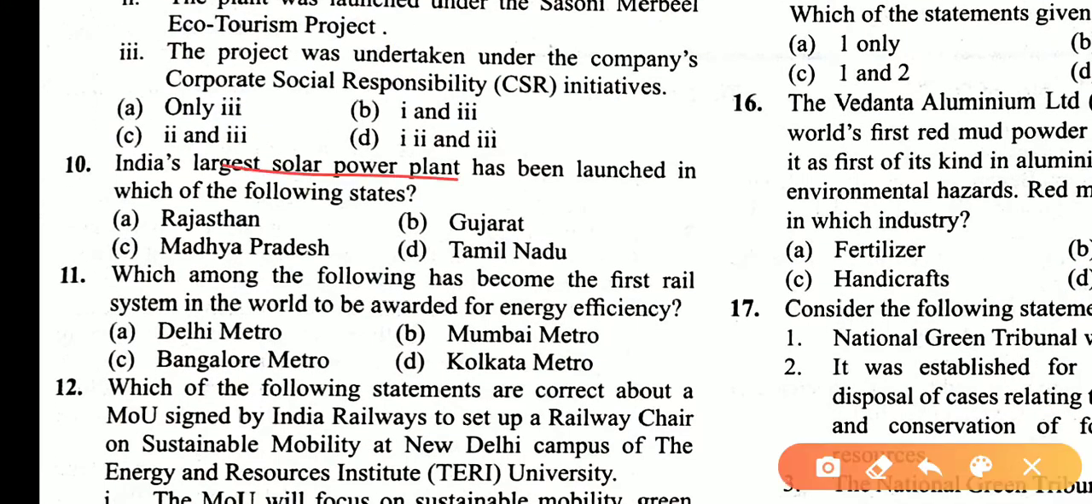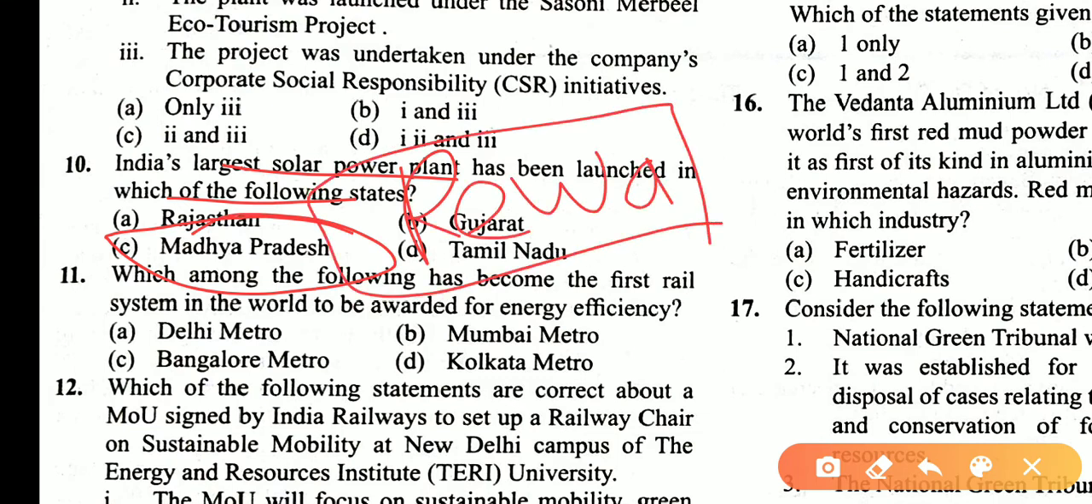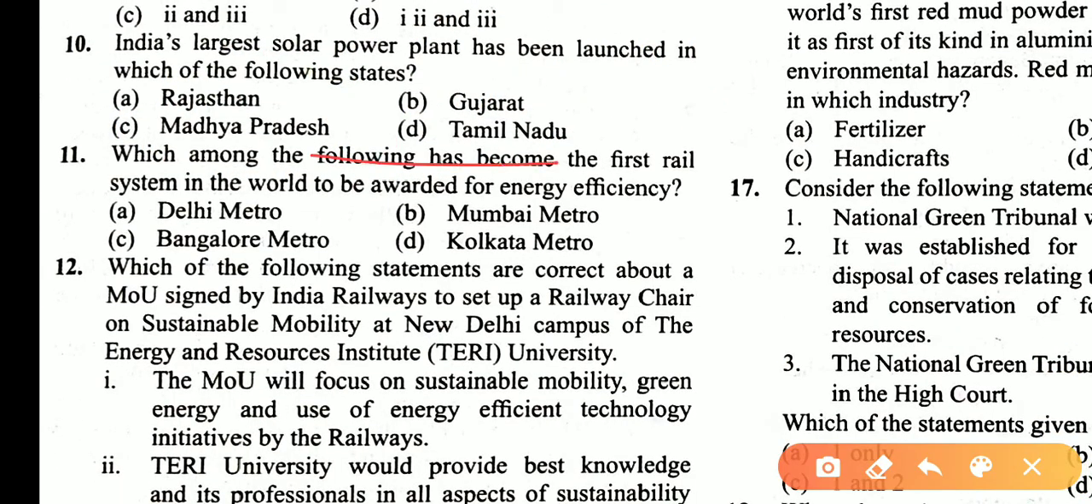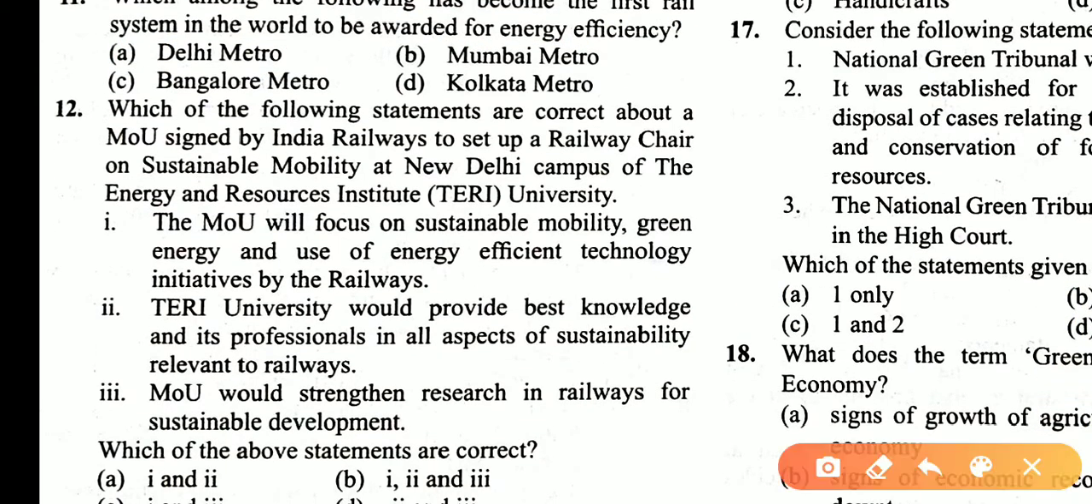India's largest solar power plant has been launched in which of the following states? That is Madhya Pradesh. The Rewa solar power plant was recently added, so the answer is C. Who among the following has become the first rail system in the world to be awarded for energy efficiency? Delhi Metro was awarded for that. So asking for the correct statement, only A is correct, so the answer is A. This is an old question, so skip that.